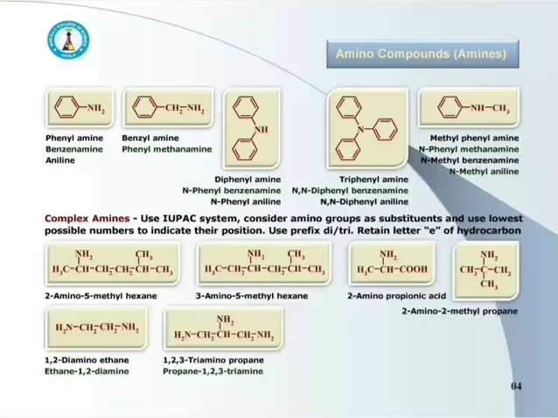NH2 and CH3 are attached to the second carbon, hence the name is 2-amino-2-methylpropane.